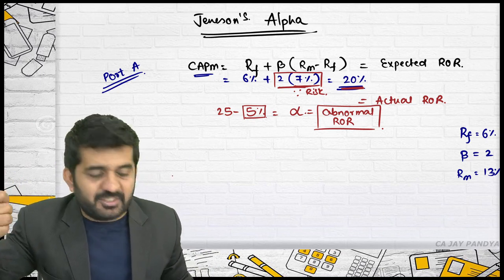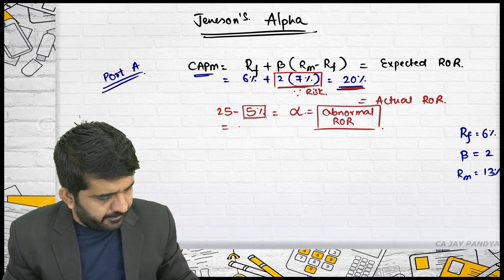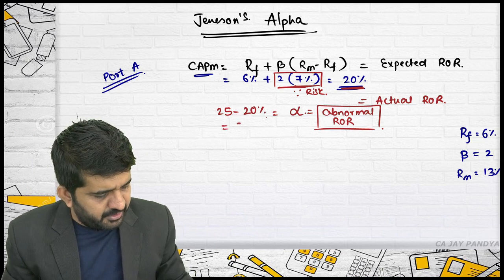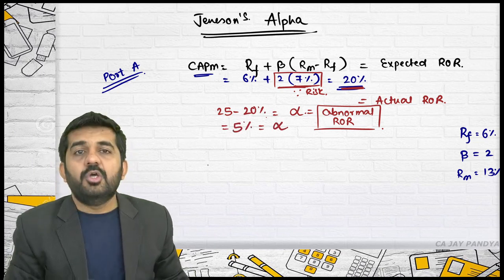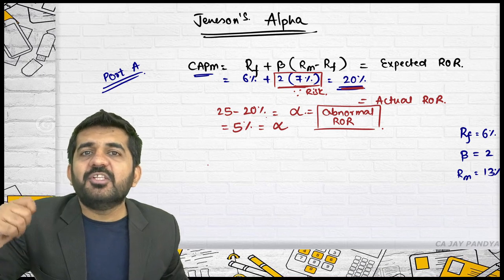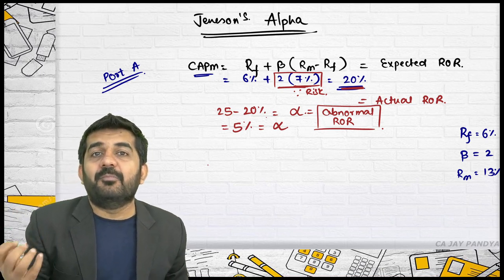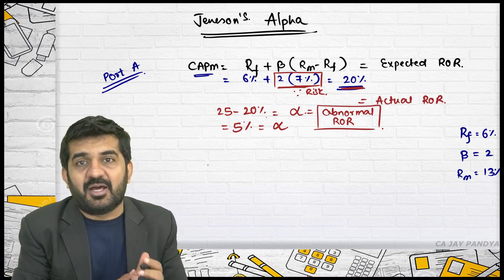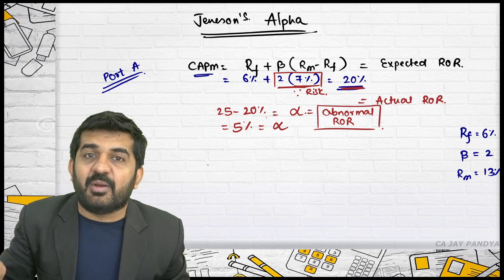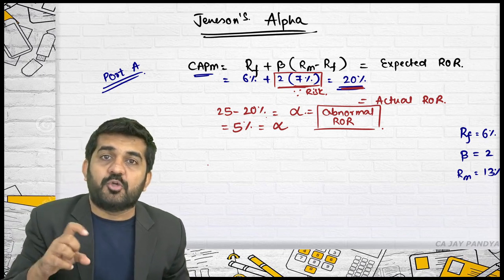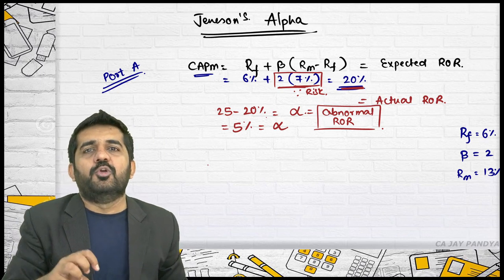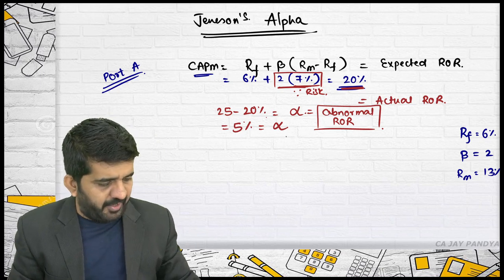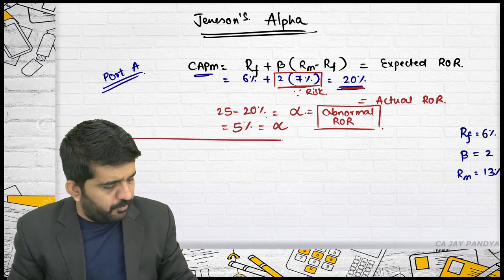Why are you earning this more 5%? Sorry, it is 25% minus 20%, that is 5%, equal to alpha. Why are you earning this more 5%? Because the portfolio manager might be intelligent. He might be very technical and sound in the stock market. So when others are getting 20%, this portfolio manager has got 25%. So this portfolio is good. They are earning 5% more. Try to understand portfolio B with the same data.